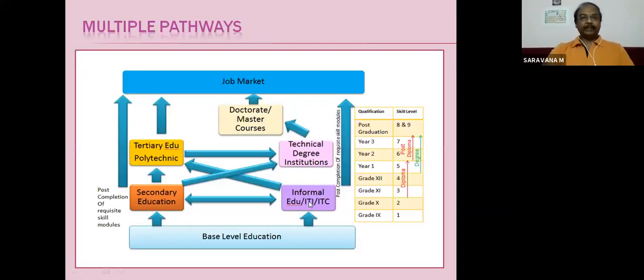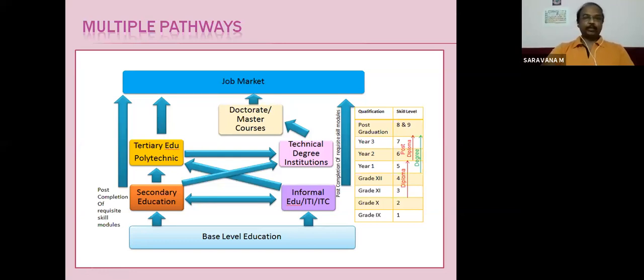And multiple pathways. So a person who has completed his 10th standard, after that he can pursue his qualification. You can see here in this chart the basic level education. There will be primary, secondary, and tertiary education. See, tertiary means what? After higher secondary, tertiary. That is your higher qualifications for graduation or polytechnic and all, tertiary education.